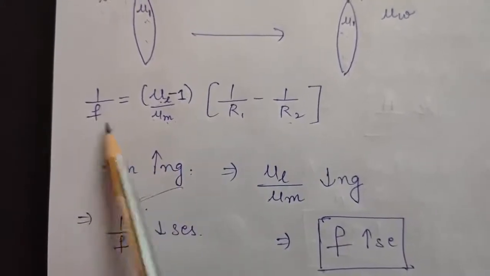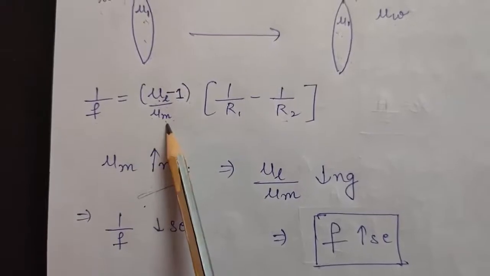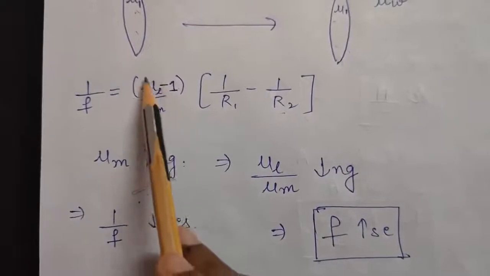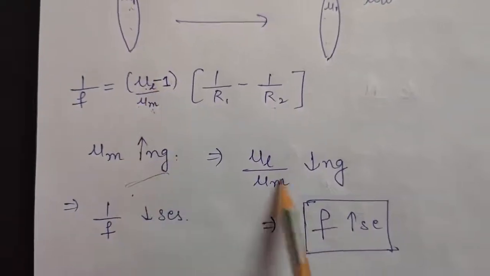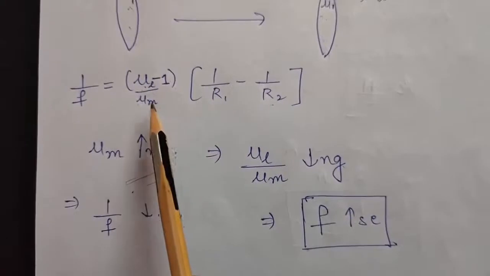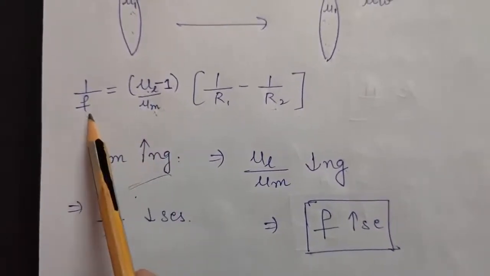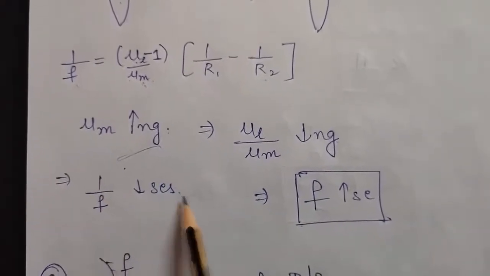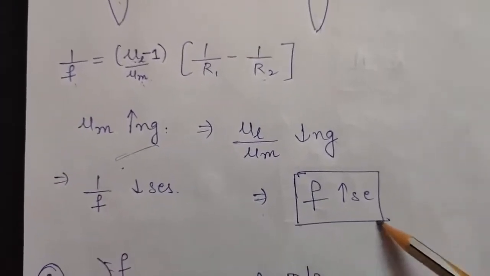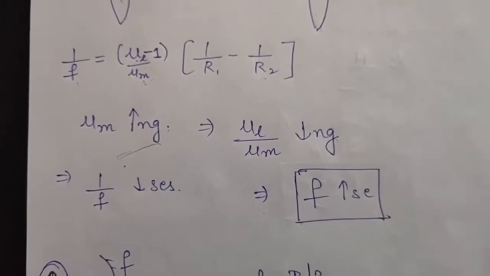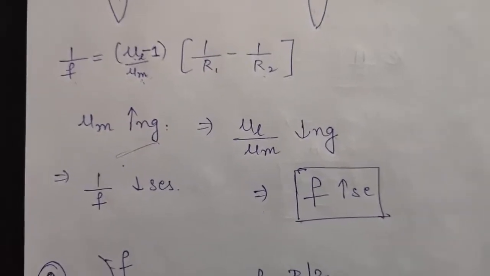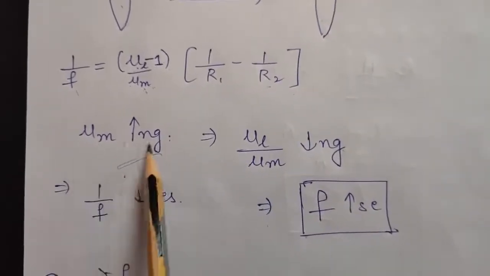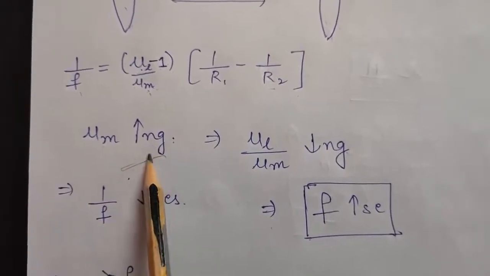Now as you can see from here, focal length is directly proportional to mu m. If mu m is increasing, that means the factor mu l upon mu m will decrease, and if this factor decreases, then obviously the focal length will increase. Okay, so you can say 1 upon f will decrease, or you can say focal length will increase. That means if the lens is placed in a medium which has a higher refractive index, then the focal length of the lens will also increase due to the increase in the refractive index of the medium.